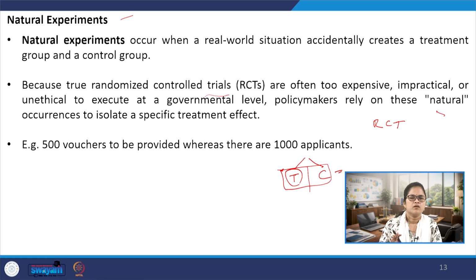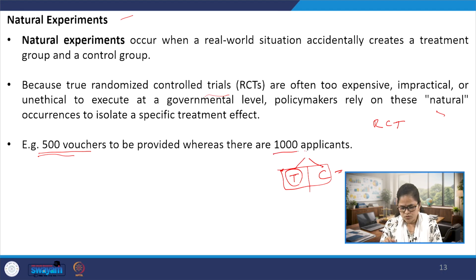Those who receive these 500 vouchers will get admission to the private schools. Now, for receiving these 500 vouchers, these families are really interested in sending their children to private schools.